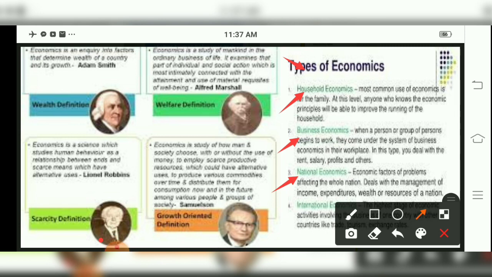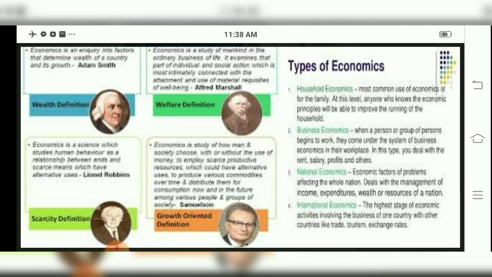And then we have, last, international economics, dealing with the business of one country with another country, whatever the activities are included, like we have trade, we have tourism, we have exchange rates. So these are all types of economics. What are they? National, international, business and household economics.